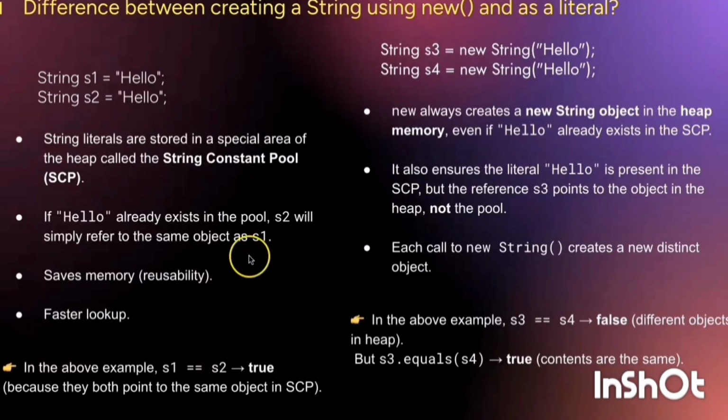If hello already exists in the string pool, S2 as a string literal only refers to S1. It will not create, it will only refer. But here in string with new, here a string will be created. And if we compare S1 equal to S2, then it will return true. But here S3 equal to S4 returns false.